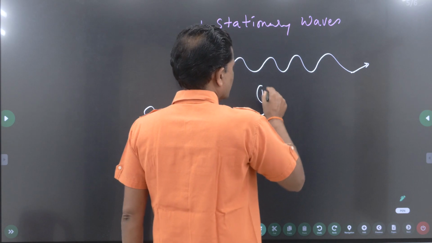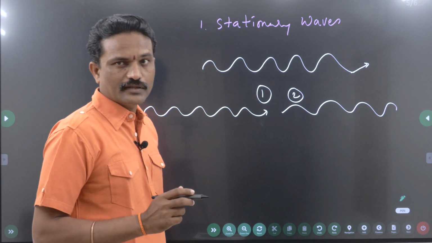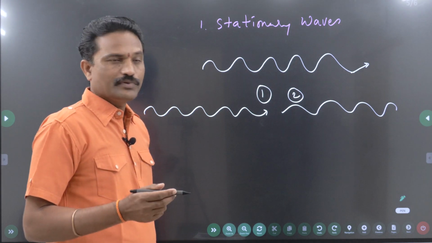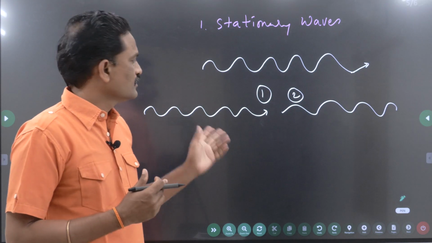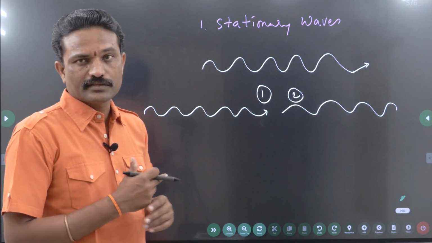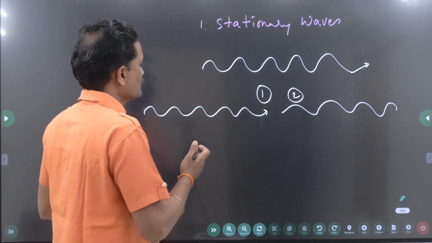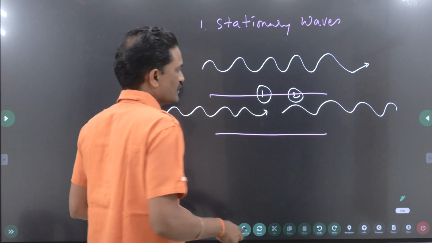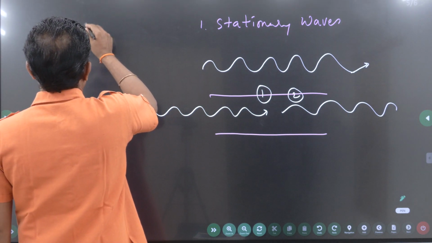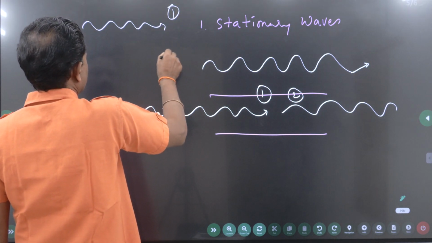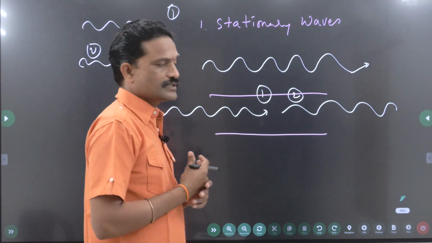This is wave 1 and the other one is coming from the other direction. This is wave 2. They are identical, similar. Identical means their frequencies are same, their amplitudes are same, their wavelengths are same, their speeds are same. So all the characteristics are same. They are moving in the opposite direction. One more thing is, they are moving through the same space. This is the area in which they are moving. It is not like this, where one wave is going in this way and another wave is going in this way. They are not going to meet each other. Then they can't form a stationary wave.